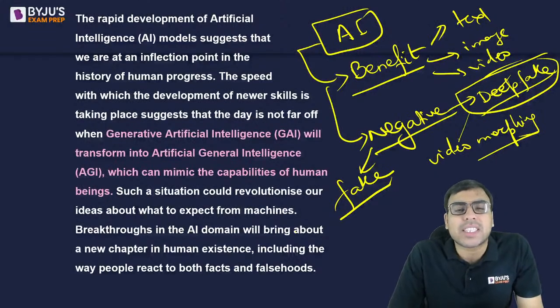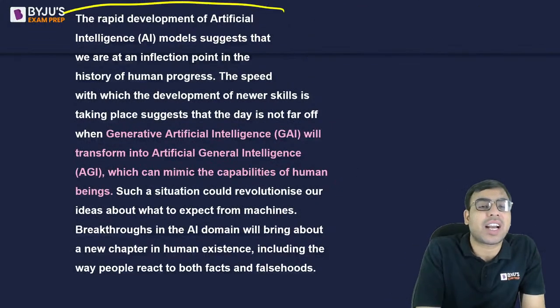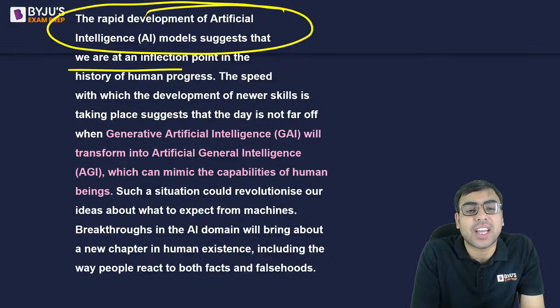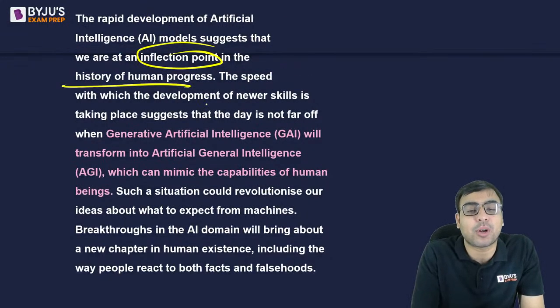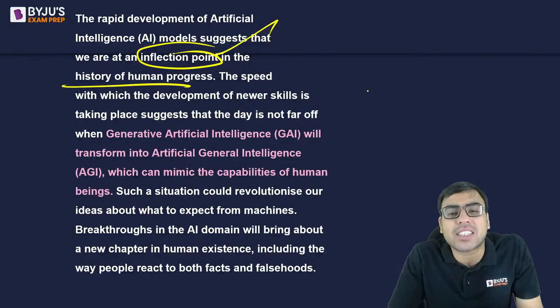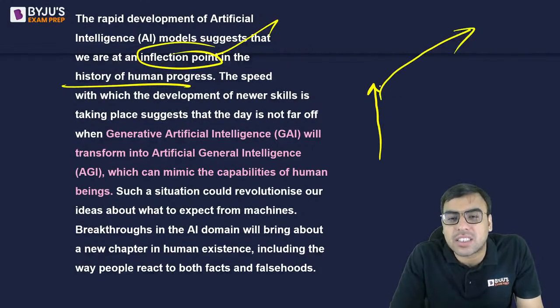Now let's talk about this especially in the election process. The rapid development of AI models suggests that we are at an inflection point in the history of human progress. Inflection means a change of path, like when you are walking along a road and the road takes a turn, this is the inflection point.